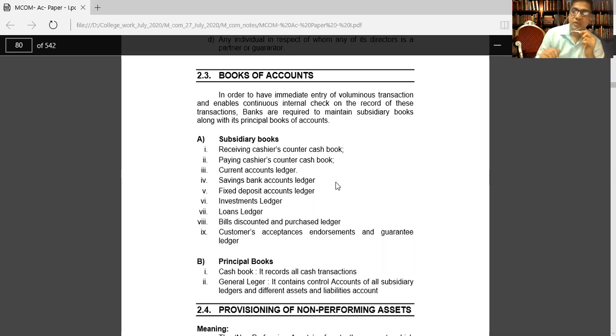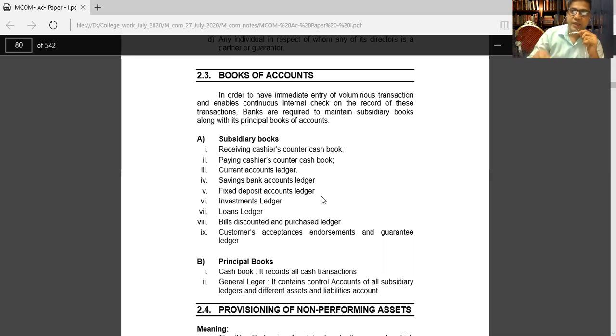Then some customers open a fixed deposit account, and for that purpose the bank should know how many fixed depositors are there, how much amount is deposited in the deposit account. Therefore they prepare separate fixed deposit accounts. Then the investment ledger. Now every banking company invests maximum amount of money in outside institutions.